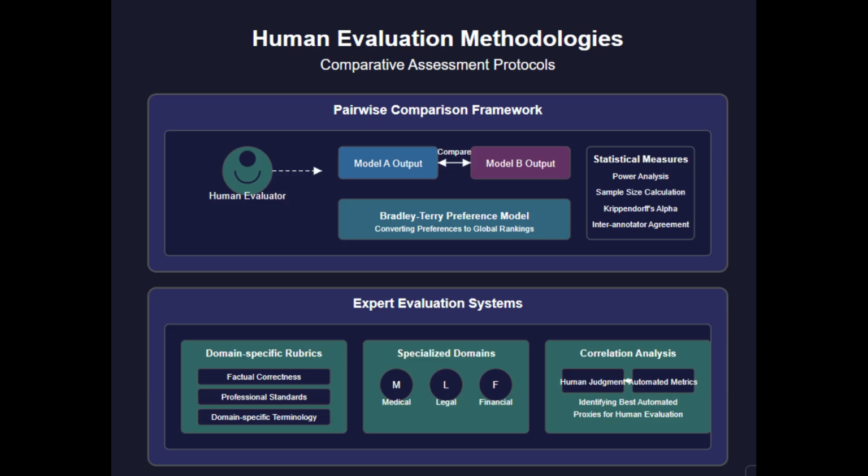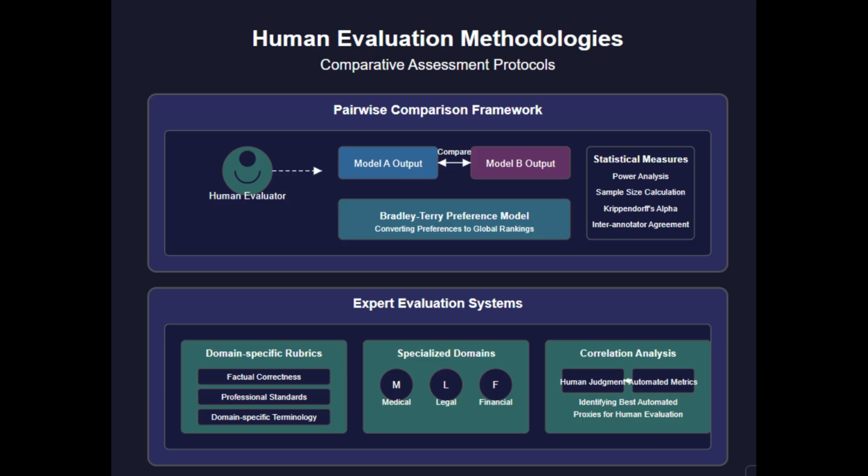Inter-annotator agreement, measured using Krippendorff's alpha, quantifies evaluation reliability. This metric accounts for varying types of disagreement, providing a more nuanced view than simple percent agreement. Our calibration techniques help identify and address systematic annotator biases. For specialized domains, expert evaluation systems are essential.